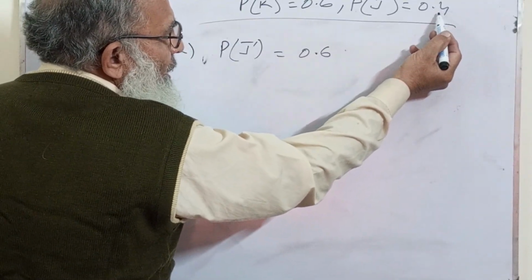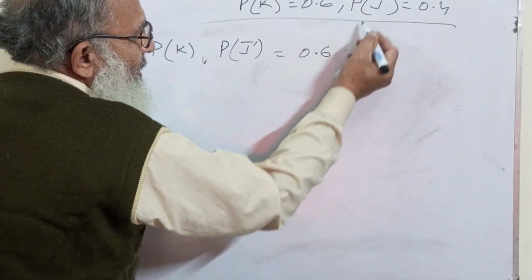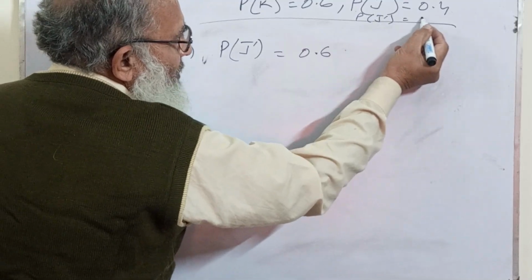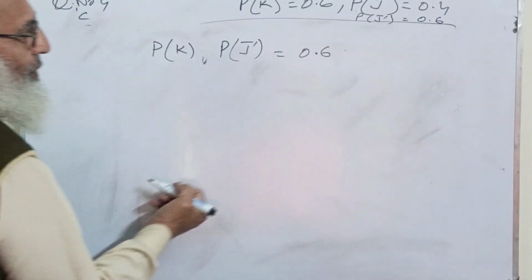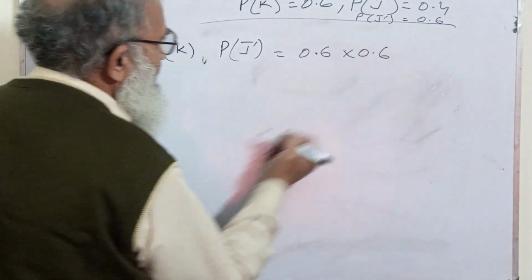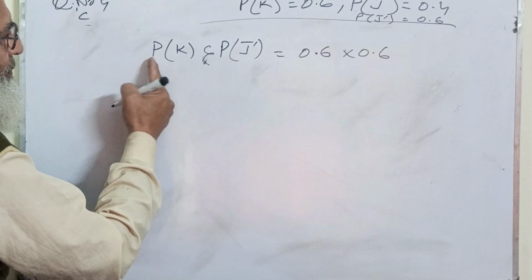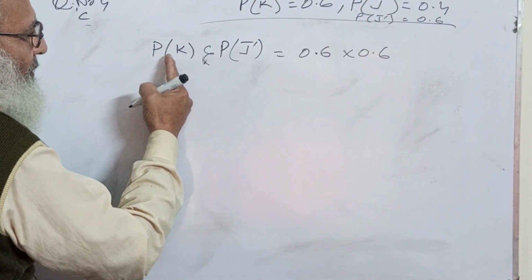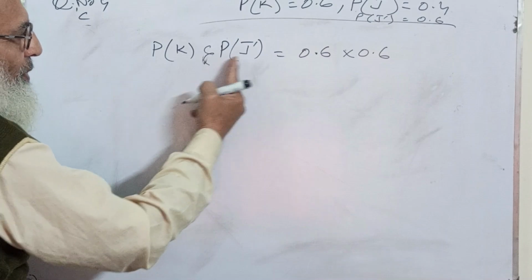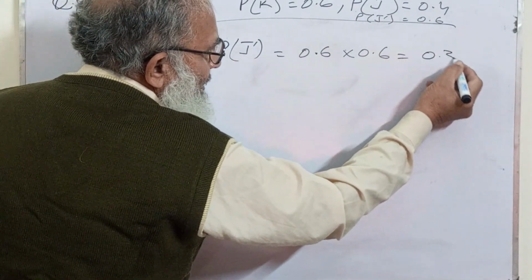When it is 0.4 of passing, the fail is 0.6. You can write it here as well, equal to 0.6. Now for this, it will go like this because these are independent. Probability of Kriti passing and probability of Justin failing is equal to 0.36.